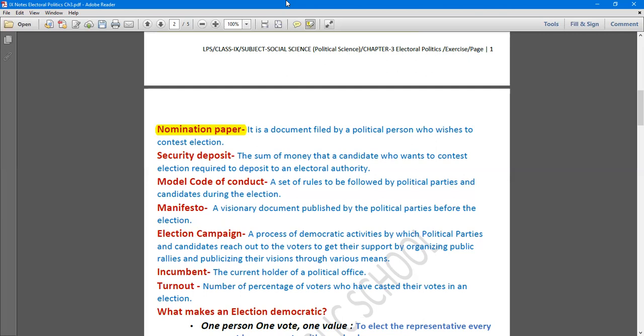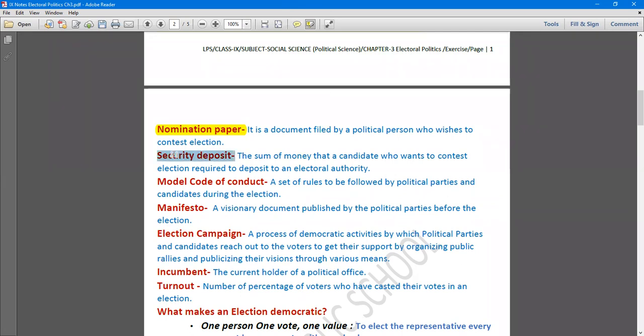In the same manner, if any person wants to contest election, he or she has to provide certain information. He or she has to first fill the nomination paper. So a document is filled by the political person who wants to contest election. That document is known as nomination paper, in which complete information is provided about the candidate.